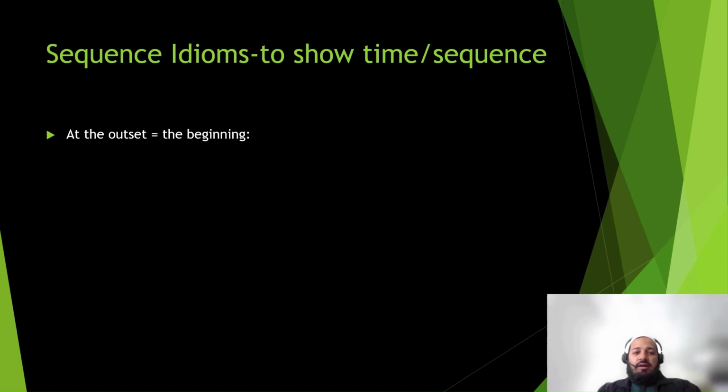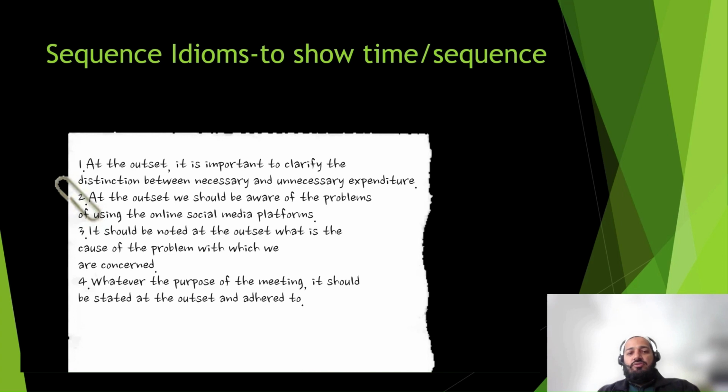How to use it? The example is: at the outset, it is important to clarify the distinction between necessary and unnecessary expenditure. So in the beginning, it is important to clarify the distinction between the expenditures. The second one is: at the outset, we should be aware of the problems of using online social media platforms. In the beginning, we should be aware of the problems, right?